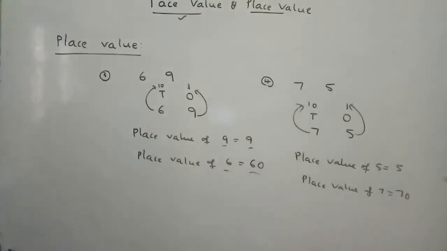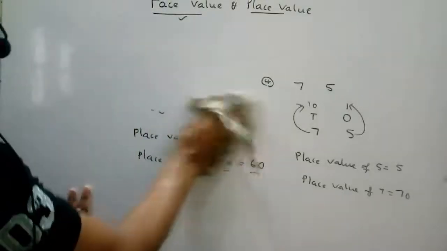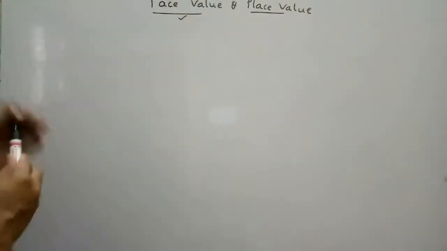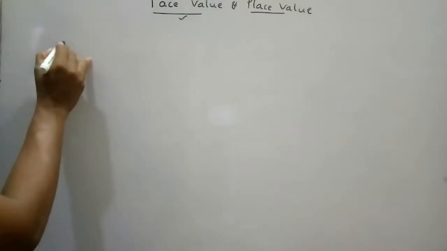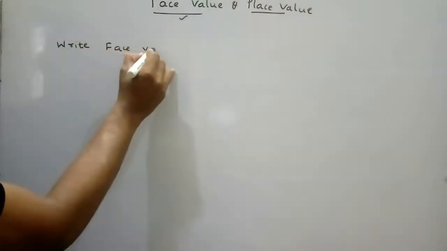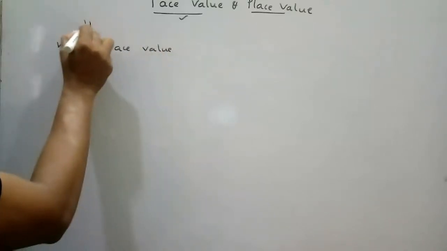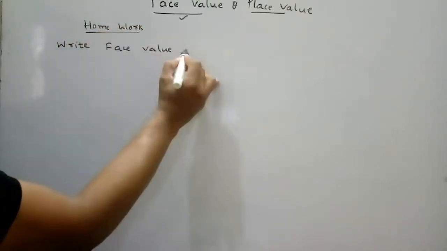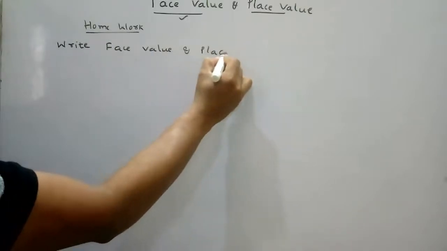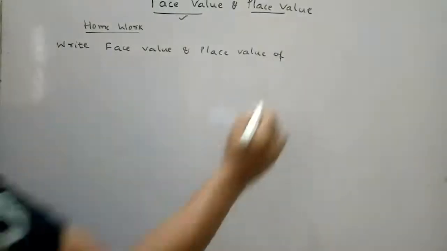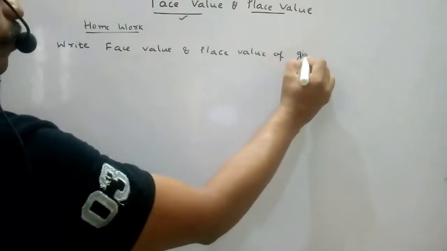Now I am giving homework for you. Write face value and place value of given numbers.